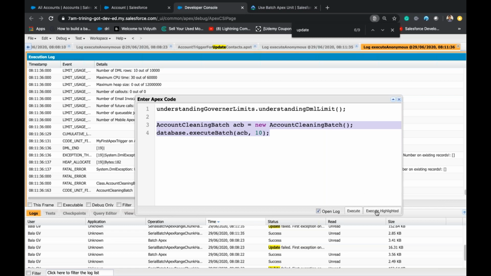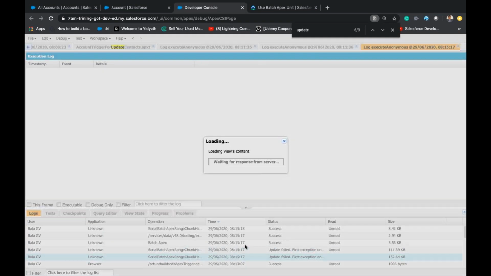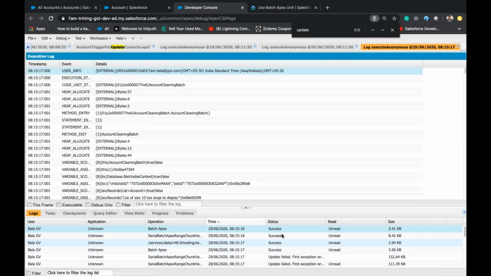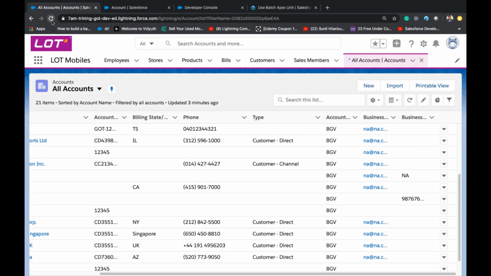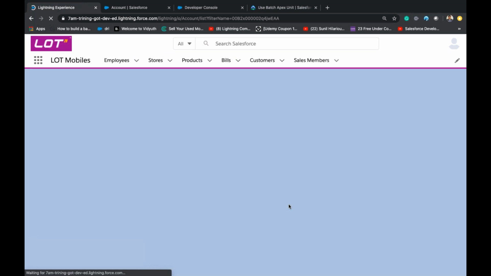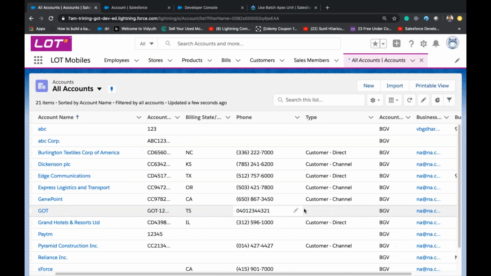Execute highlighted. So all success. This time we didn't get any error. Let's go back to the account, refresh. Remember, whenever we are writing a trigger or writing any batch apex, we should also consider the conflict.